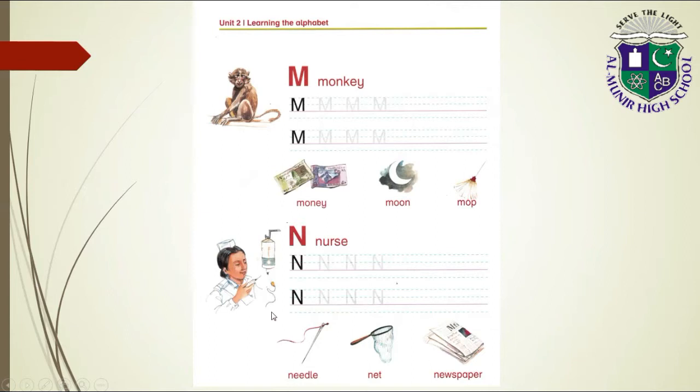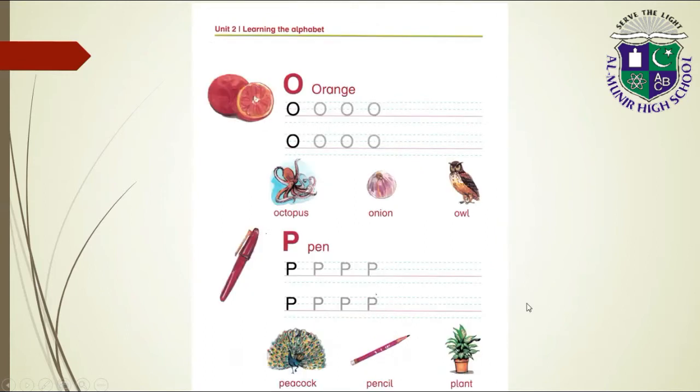N nurse, N needle, N net, N newspaper. O orange, O octopus, O onion, O owl.